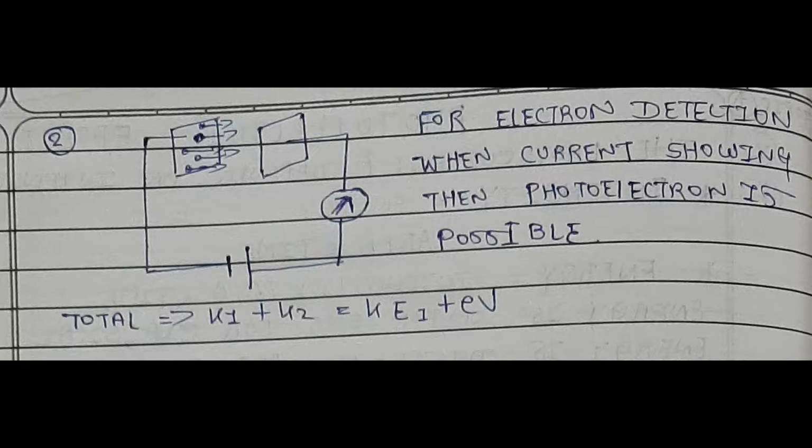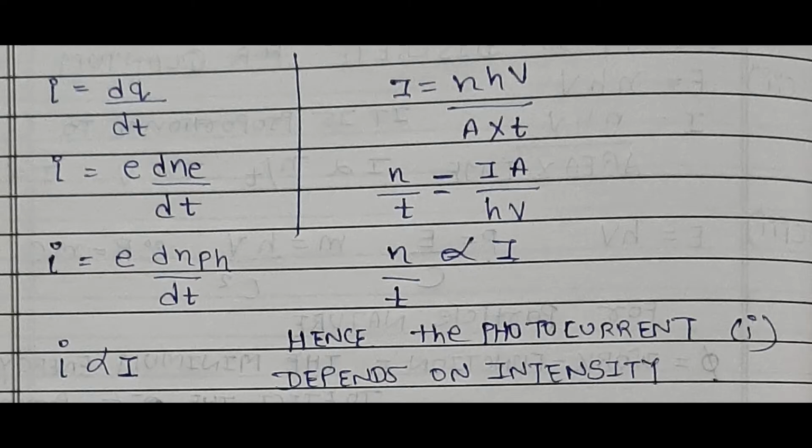Total K1 plus K2 is equal to Ke1 plus eV. Here we can see I is equal to dq by dt, I is equal to e dne by dt, where n is the number of electrons per unit time.